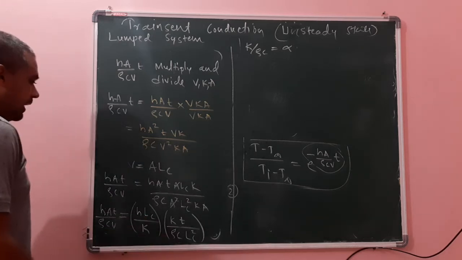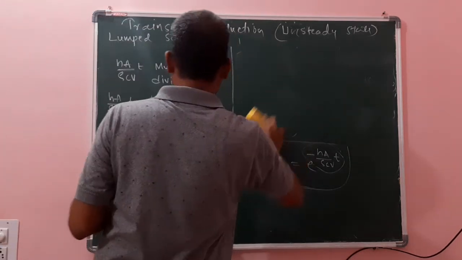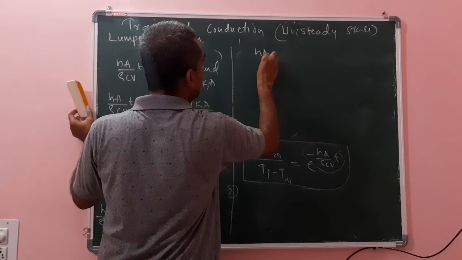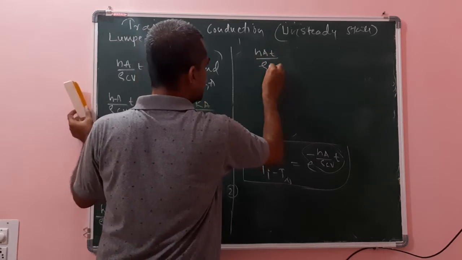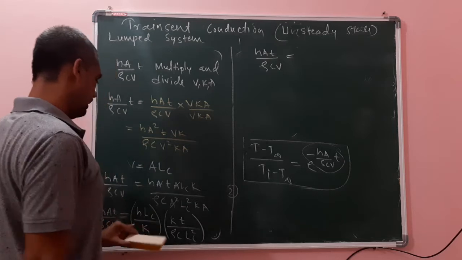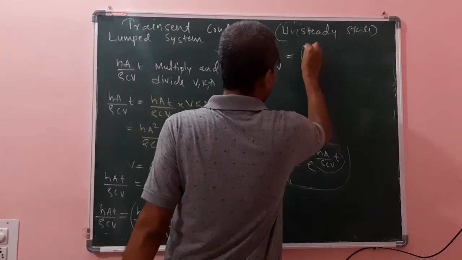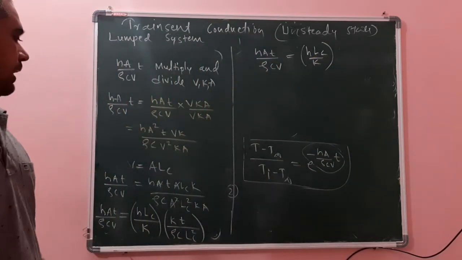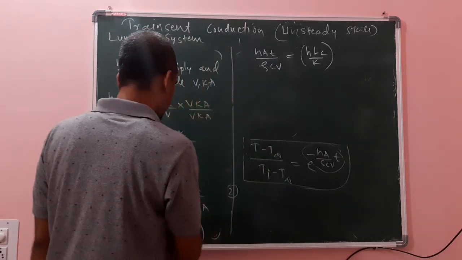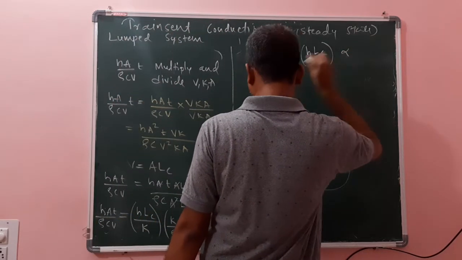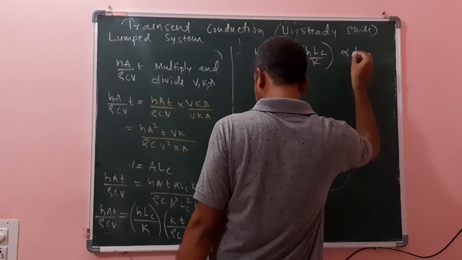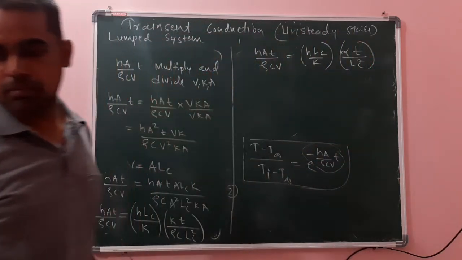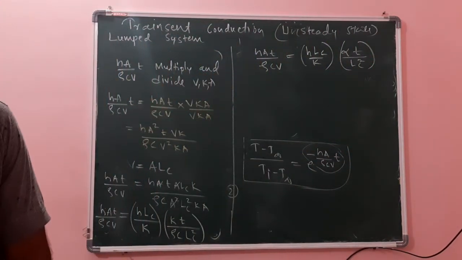Therefore, instead of writing K divided by rho C, I will write alpha. So hA t divided by rho C V equals h Lc divided by K, which has some significance, into K divided by rho C, that I write as alpha, alpha t divided by Lc squared. These two terms have some significance, which I will tell.